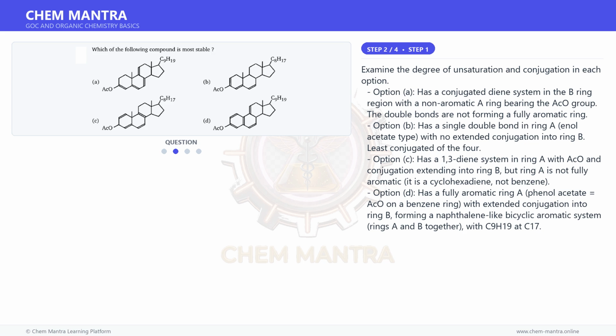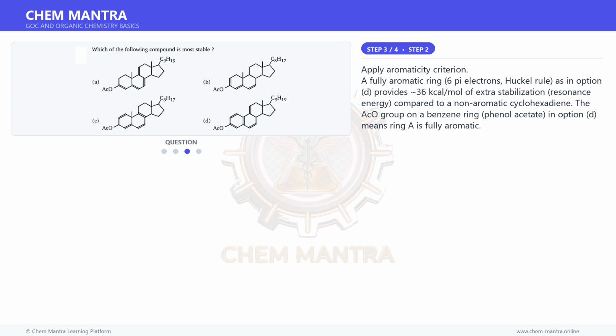Option C has a 1,3 diene system in ring A with ACO and conjugation extending into ring B, but ring A is not fully aromatic, it is a cyclohexadiene, not benzene. Option D has a fully aromatic ring A, phenol acetate, equal to ACO on a benzene ring with extended conjugation into ring B, forming a naphthalene-like bicyclic aromatic system, rings A and B together, with C9H19 at C17. Moving on to the next step.